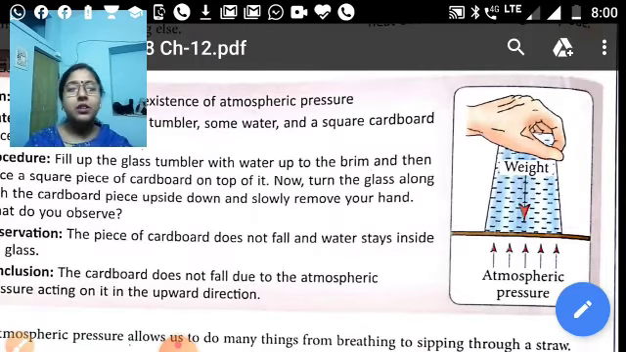In the same way, when you press the rubber sucker hard on the table, and after some time you try to pull it, the rubber sucker will not come out. Why? Because the air between the rubber sucker and the table exerts pressure. So if we have to remove the rubber sucker, then we have to apply more force equal to the atmospheric pressure. So this means that atmospheric pressure creates pressure in the upward direction. So that's all.